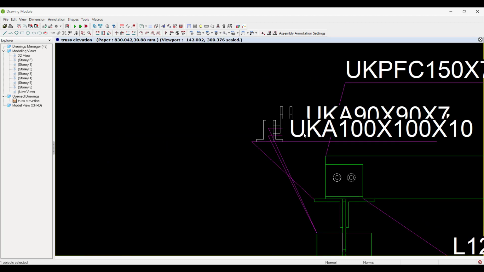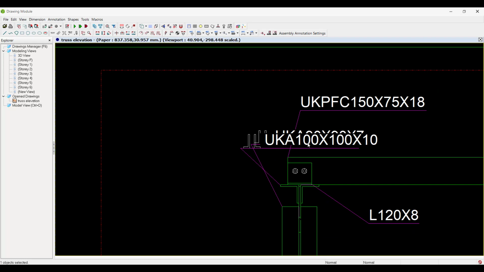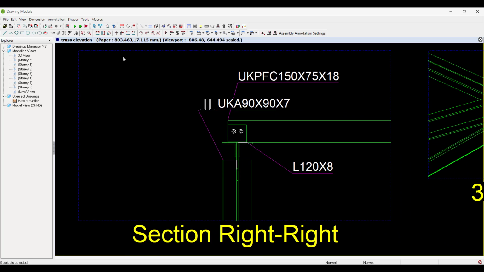So if I click on this and I just like to remove it because it's in the way, you can do that. So you can just clean these up to suit what you're wanting to show. Okay, but maybe what I'd like to do is also provide some dimensioning annotations. So again, you've got tools in here to help you with that.